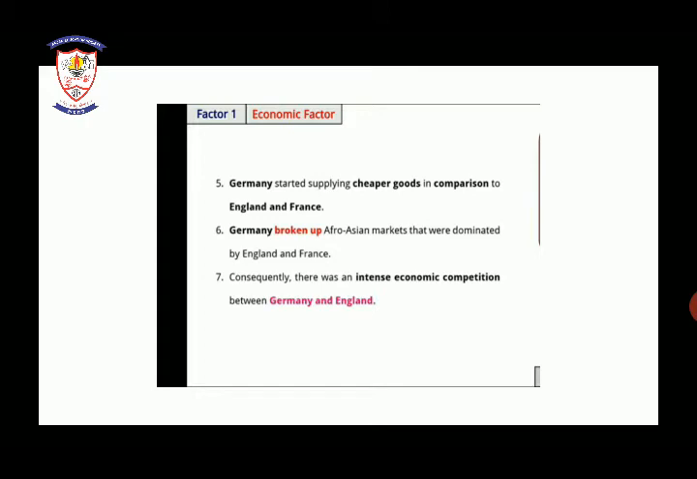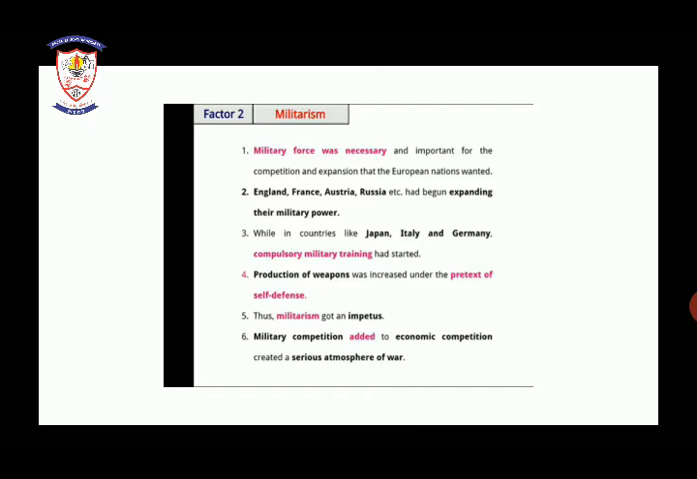So now what will happen? Germany broke up the Afro-Asian markets that were dominated by England and France, because it was selling cheaper products than England and France. Germany broke up all the Asian and African markets. Consequently, there was an intense economic competition between Germany and England, as Germany was selling lower-priced goods compared to England and France. So this was one of the economic factors that led to the First World War.